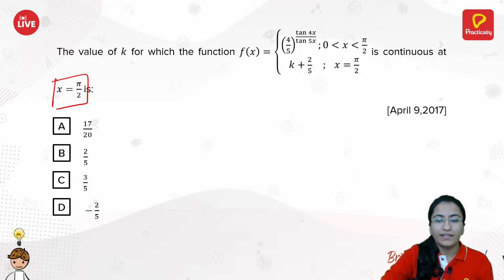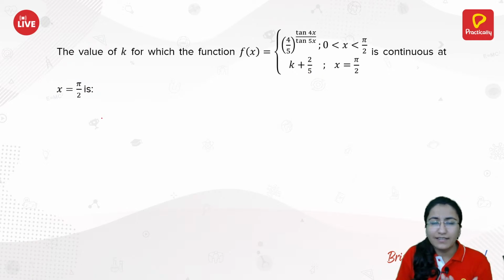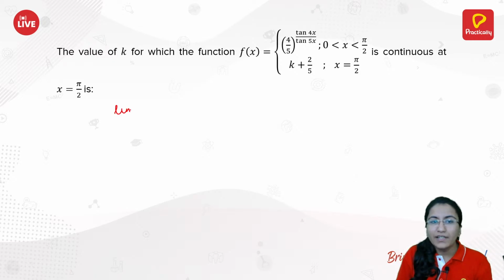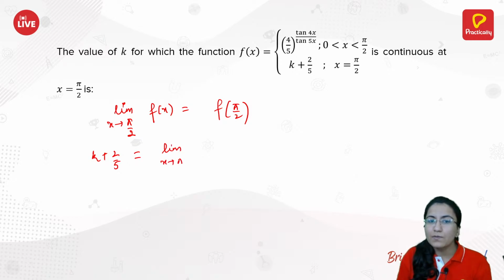So let's equate. Again, the same definition is used throughout in this particular chapter. You need to practice on limits mainly. So you have limit x approaches pi by 2, f of x is same as f of pi by 2. So f of pi by 2 is k plus 2 by 5. That is same as limit x approaches pi by 2, f of x over here is 4 by 5 raised to power tan of 4x by tan of 5x, right?